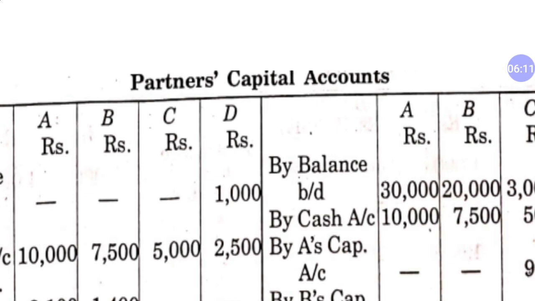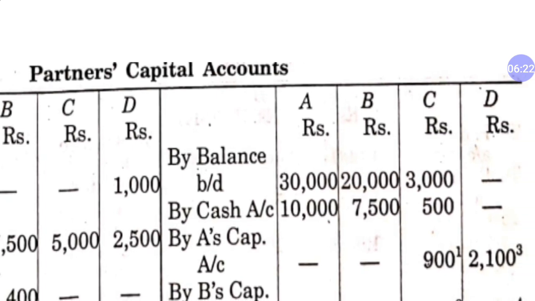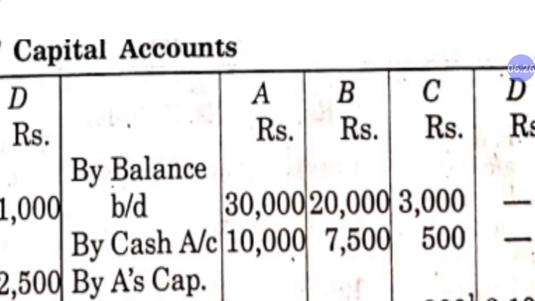A and B are solvent, so they will pay the full realization loss in cash, 10,000 and 7,500, while C was able to pay only 500 out of his separate assets. So C is paying rupees only 500 in case of realization loss. So it is all about by cash.